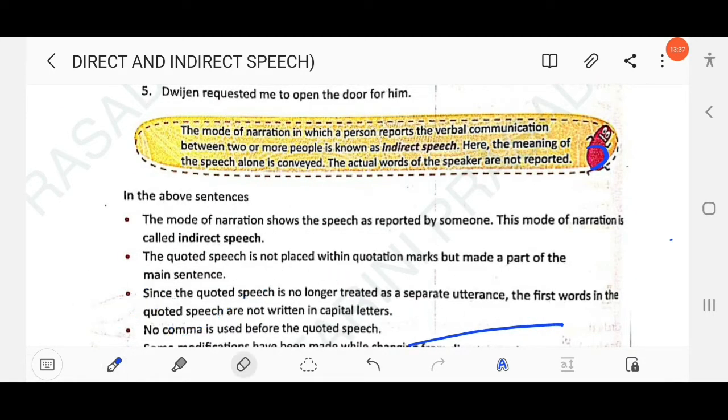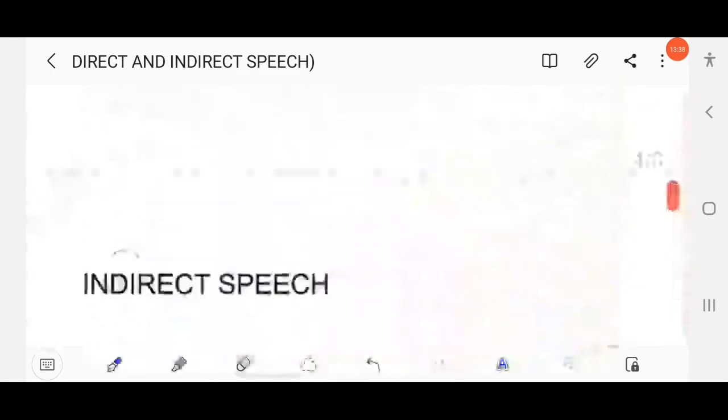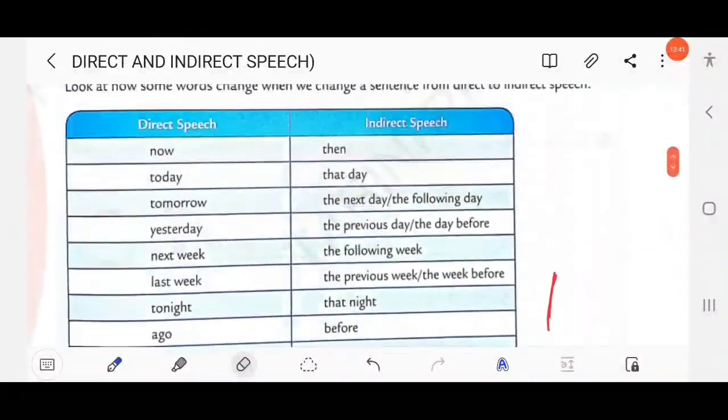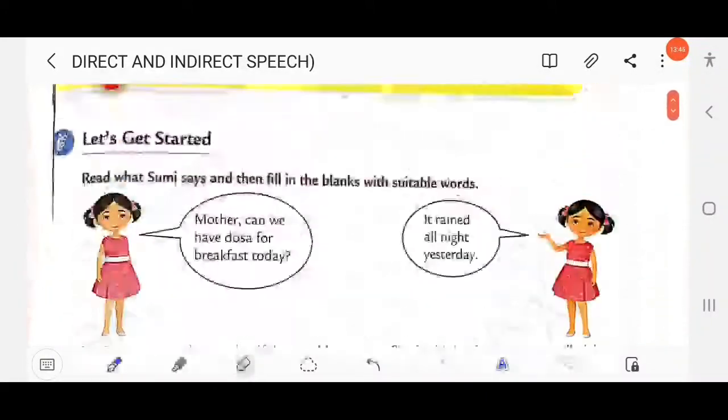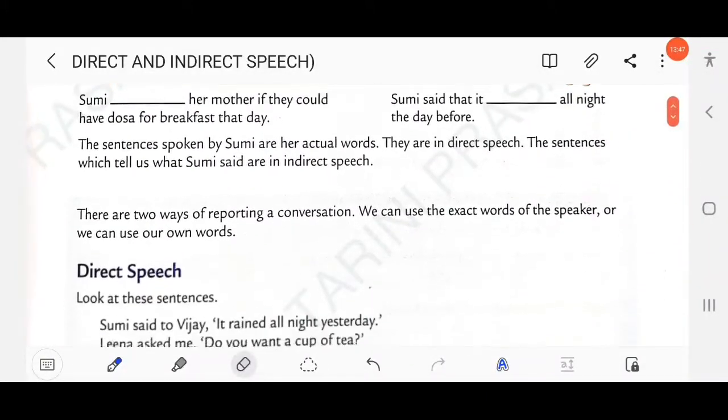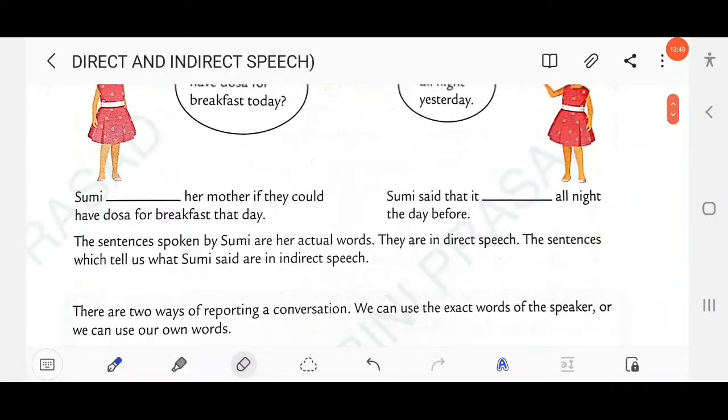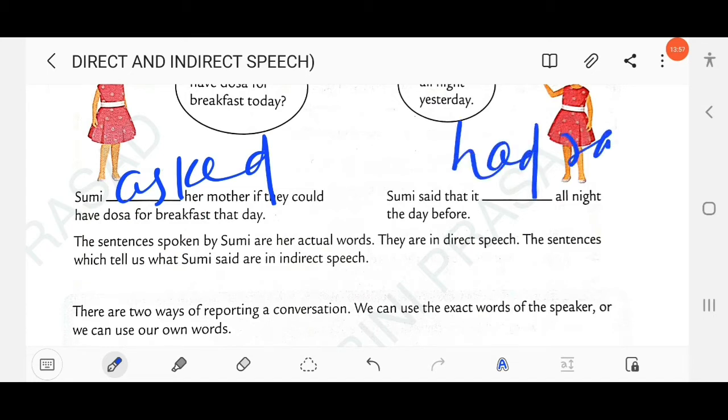So this is the difference between direct speech and indirect speech. Let's discuss from your book. I think you have got a complete idea about direct speech and indirect speech. As we have already discussed before, Sumi asked, okay. Then Sumi said that it had rained. The sentences spoken by Sumi are her actual words. They are in direct speech, right?